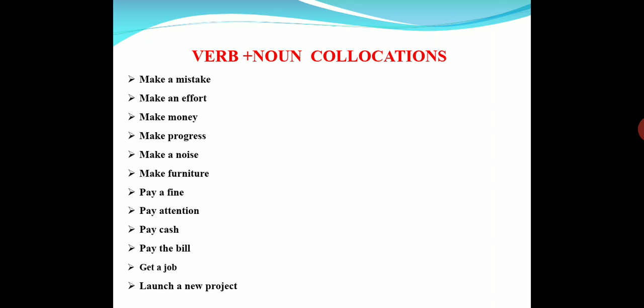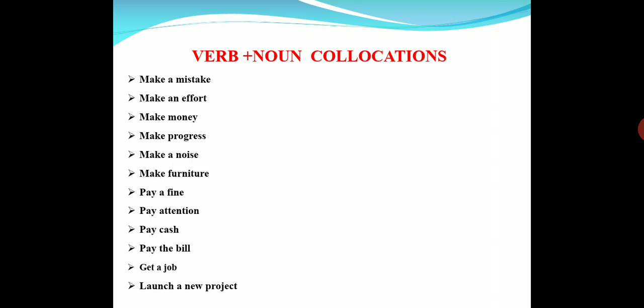When I am explaining now about verb plus noun collocations, what you have to do is pay attention to what I am saying. Pay cash. Nowadays it's gone. Everybody is paying online. But some people ask to pay cash. Pay the bill. Several bills we have to pay. Electricity bill, phone bill, internet bill, all these bills.